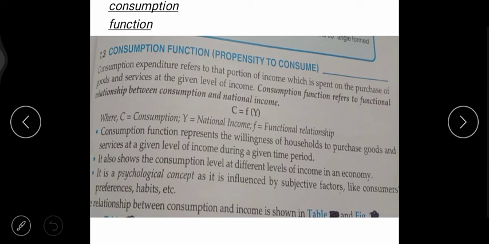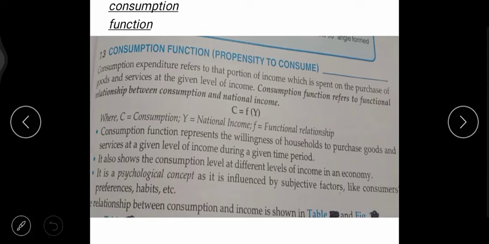Now, a new topic. One thing I have heard about is that one topic was skipped in explaining aggregate demand and aggregate supply.